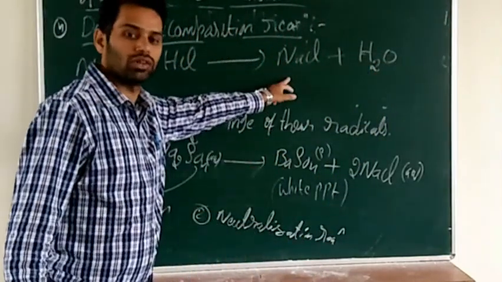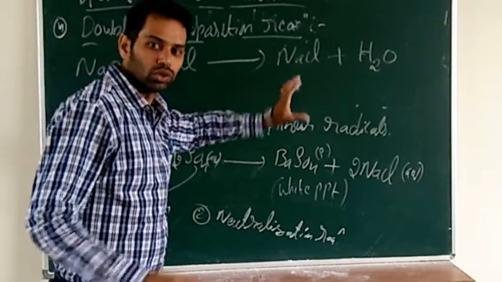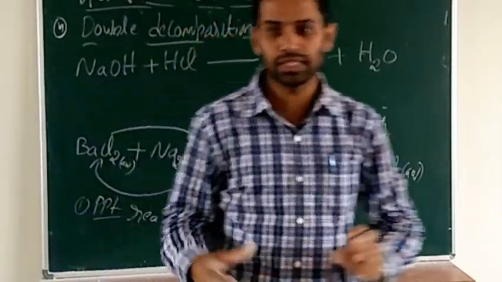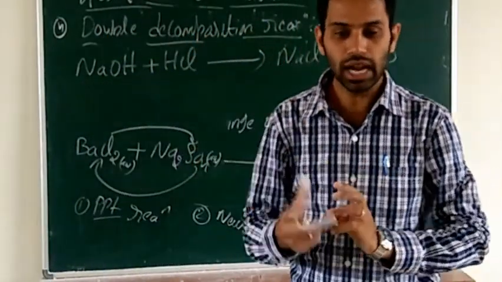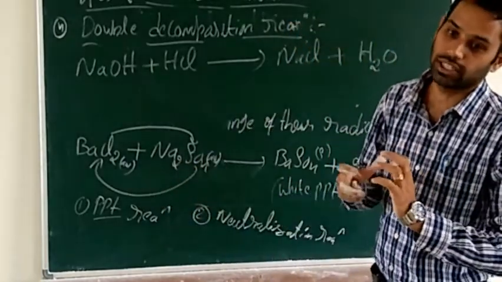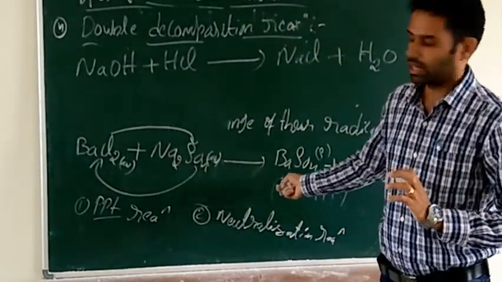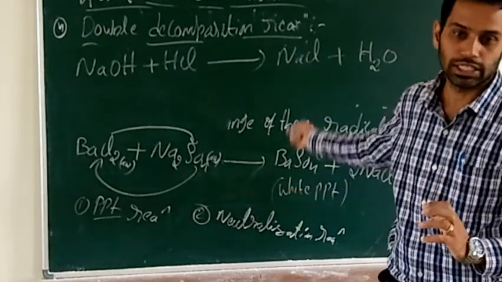Here NaCl, we know that it is a salt. So in neutralization, acid and base react with each other and give the salt and water. That is called neutralization reaction. I hope that you understand this concept.